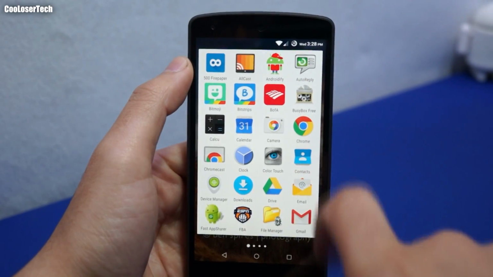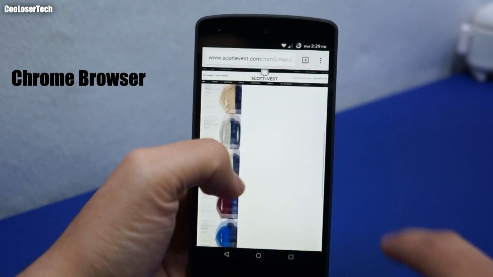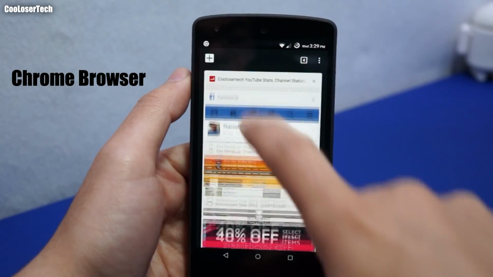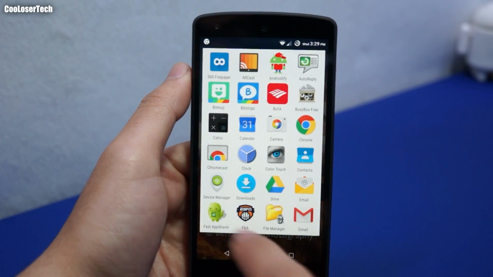But then we got the Chrome browser. Everyone knows. For me, it's really smooth. You got your tabs there. It's still pretty good. Then we have Chromecast.